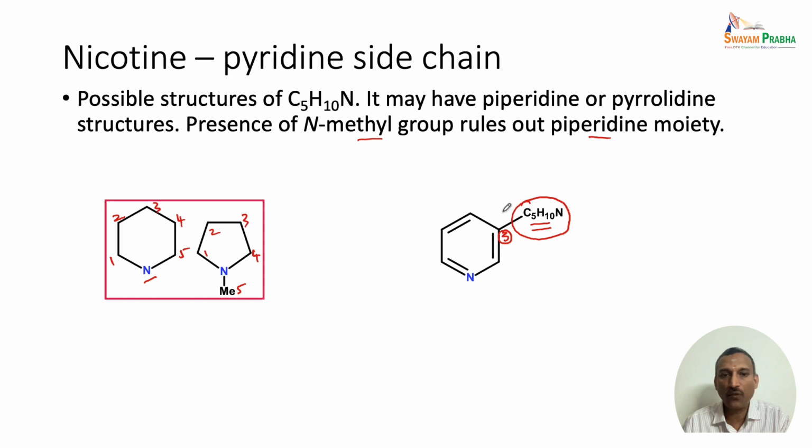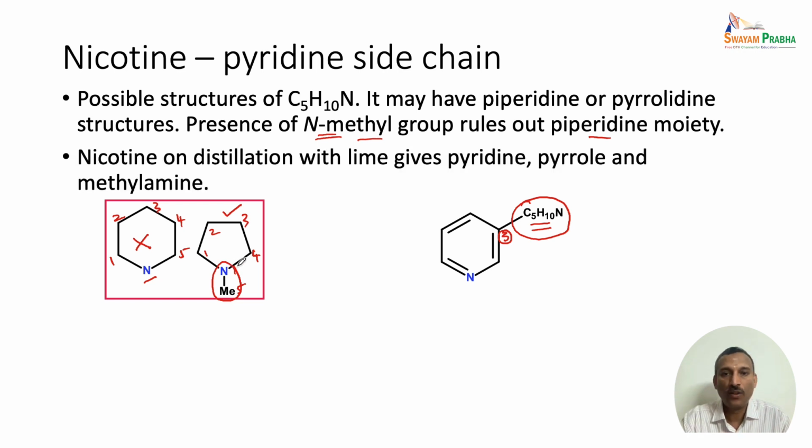For the C5 unit, this structure is completely ruled out, because an N-methyl group is present, as the Herzig-Meyer method has shown. But in piperidine we do not have the N-methyl. In other words, the N-methyl will have to be present only in the side chain. So the piperidine structure is completely ruled out, because it cannot have an N-methyl unit. So the probable structure is only the N-methyl pyrrolidine type unit, which matches with nicotine's side chain.